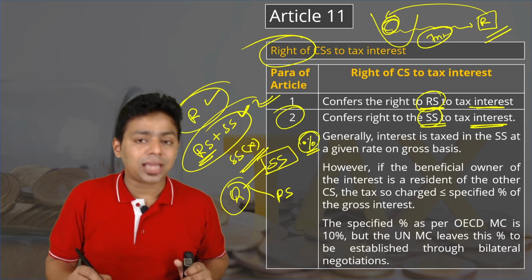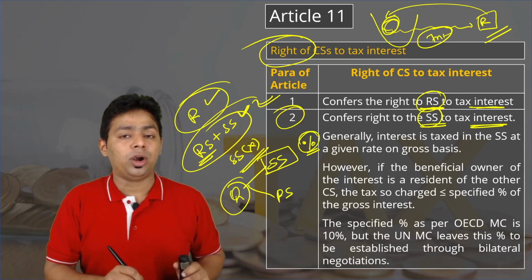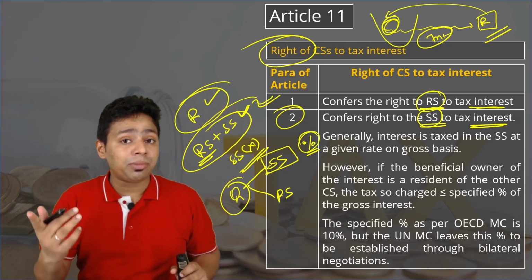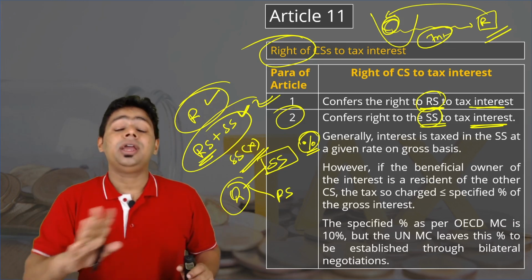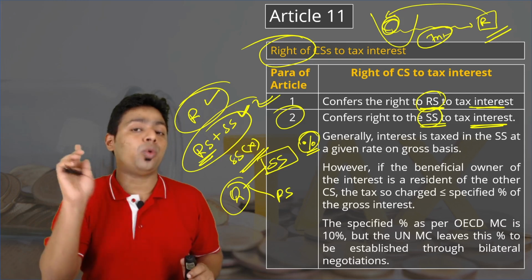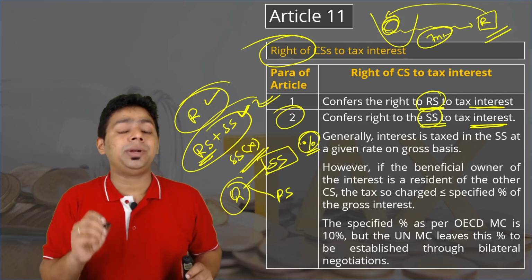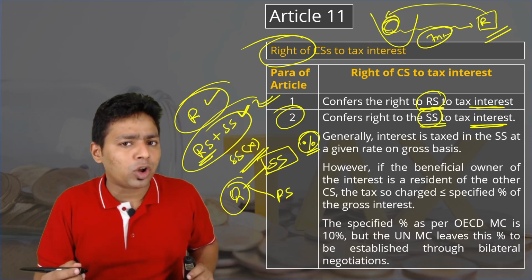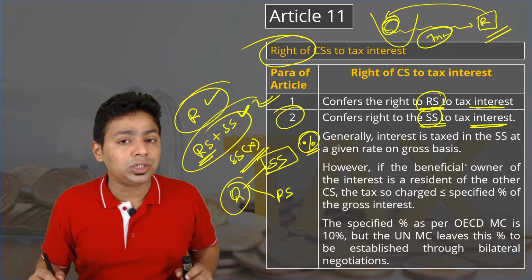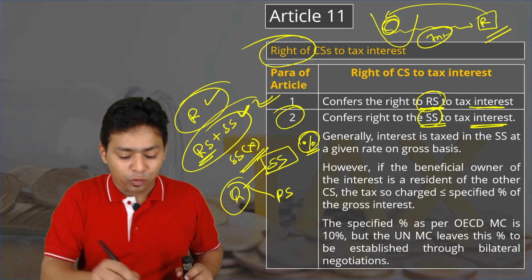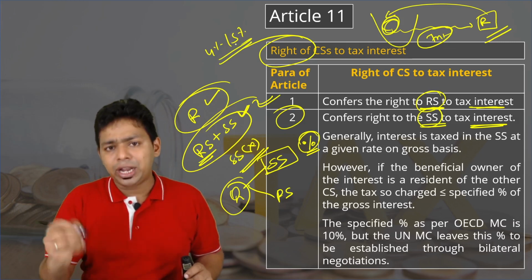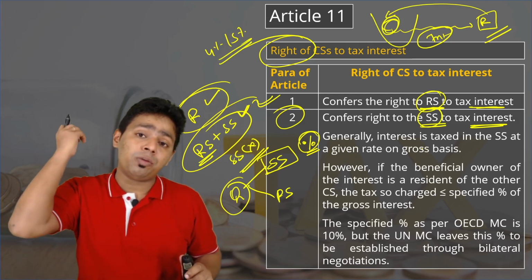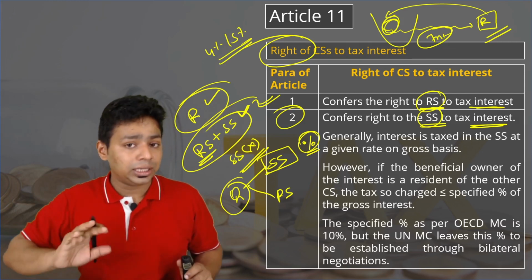So the maximum tax rate according to the OECD model should be 10%. Maximum, it can be less than 10%, it can be 5%, it can be 2%, it can be 1%. It cannot be 12% according to the OECD model, and that too it will be taxed on the gross basis. So what do you mean by gross basis? You already know the NR taxation. Whenever we apply the rate of 4% or 5% tax on interest, definitely we don't give any deduction. Gross amount means the whole amount will become taxable, isn't it?